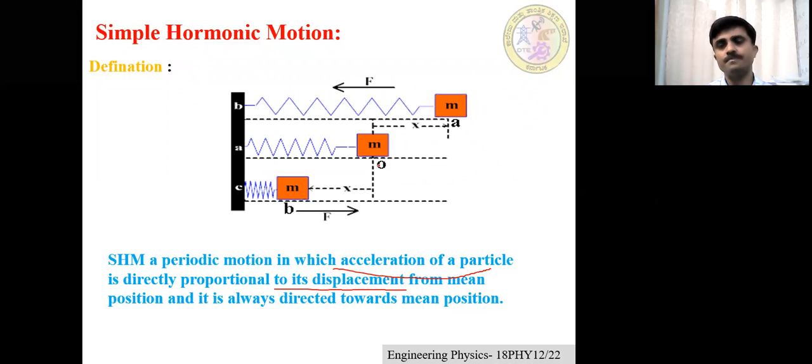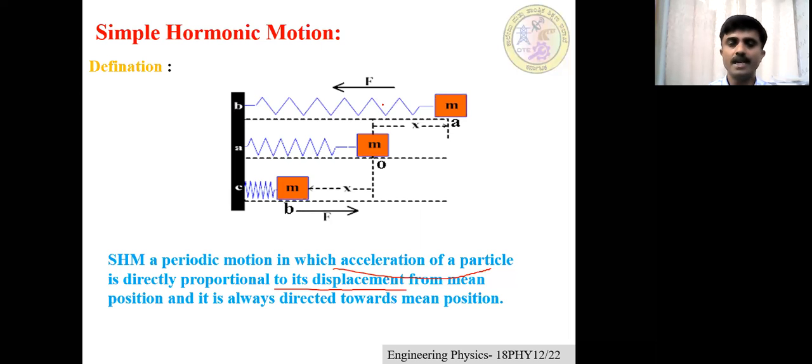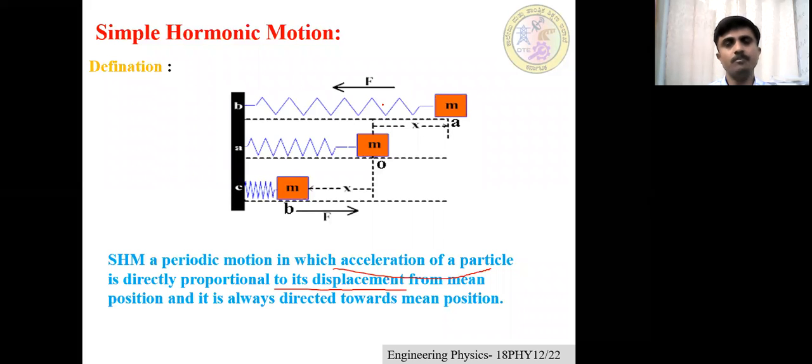It is also always directed towards the mean position, or opposite to the displacement of the particle. That is the definition of simple harmonic motion. You studied this definition in the second PU level. Here I just recall the definitions because this concept is very important in understanding engineering physics, especially the chapter on waves and oscillations.